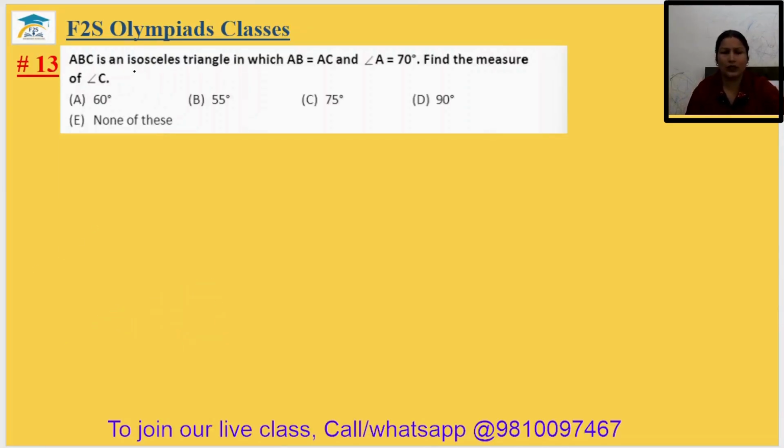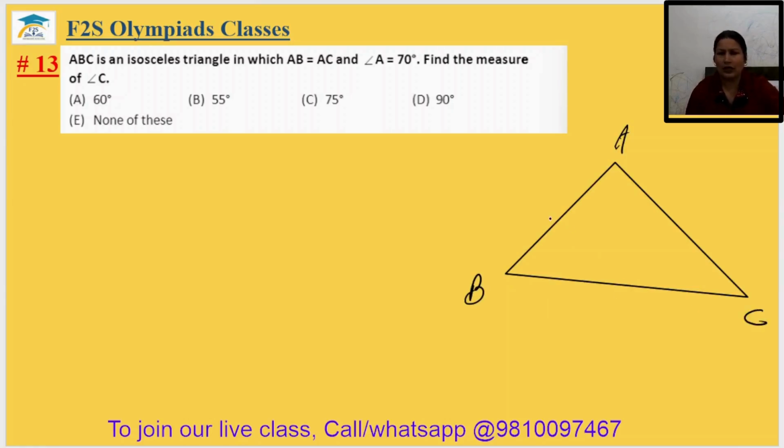Question number 13. ABC is an isosceles triangle in which AB equal to AC. Let's make a triangle which is isosceles. Okay, A B C. AB is equal to AC, angle A is 70 degree. These 2 angles should be equal. This is X, this is X. Find the measure of angle C. We have to just find this one.